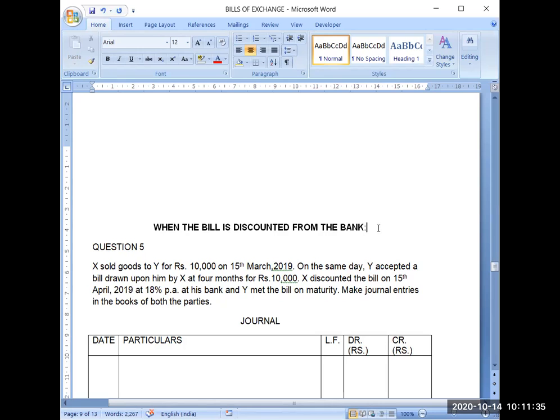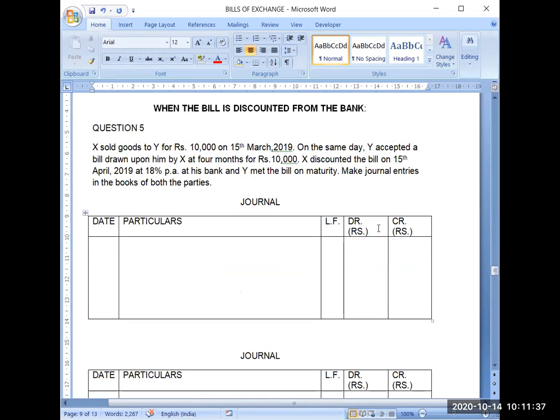So now how to do accounting for such discounting, that only we have to learn in this question. However, we will be doing the complete question. Now see the question. X sold goods to Y. So be careful about who is seller and who is purchaser. Sometimes students are doing correct entries, but because they get confused who is the seller and who is the buyer, the whole answer becomes wrong.